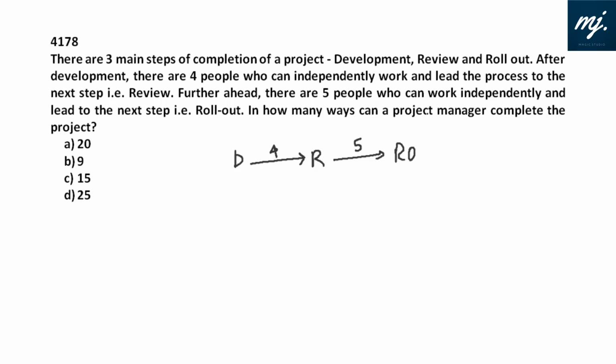In how many ways can a project manager complete the project? Starting from D to RO, that can be completed in 4 into 5, that is 20 ways. Simple first level example of counting things. Option A is the pick.